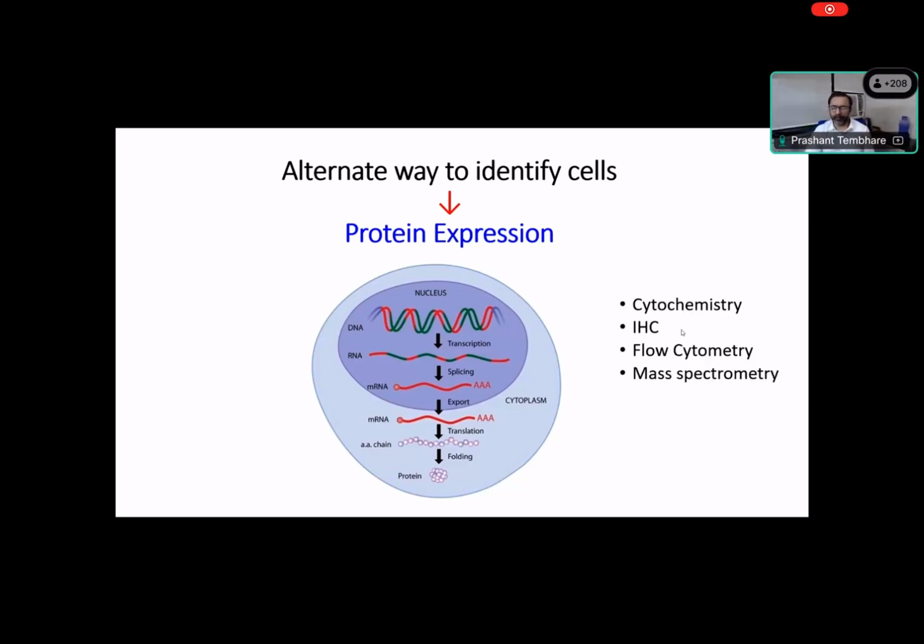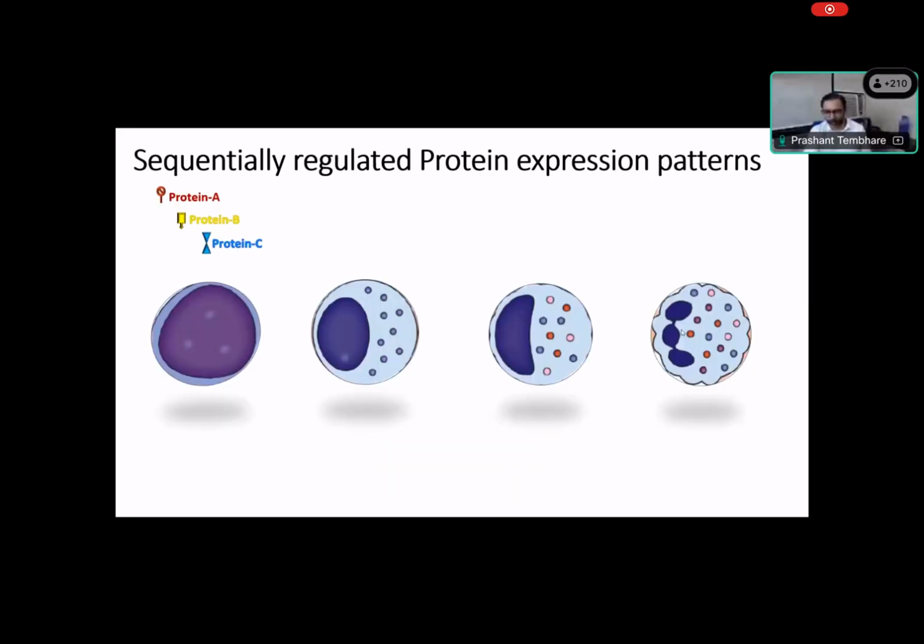Now, this can be identified by different techniques. For example, cytochemistry, where we look at cytoplasmic myeloperoxidase. Myeloperoxidase is an enzyme. We can identify whether myeloperoxidase is increased or decreased, present or absent. IHC, immunohistochemistry, identifies proteins by indirect antibody and tagging with color so that we can see it. Then flow cytometry is another technique. Mass spectrometry, where you lyse the cells, and when you have free proteins, based on the mass of proteins you can identify the protein in the sample. So these are different techniques. There are a few more, but these are commonly available, at least in clinical laboratories. Then there are Western blot and protein electrophoresis. We know that, right?